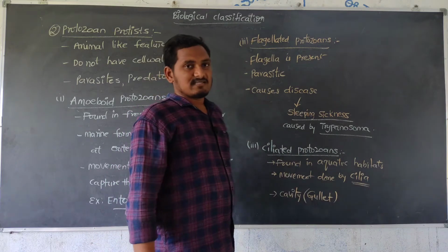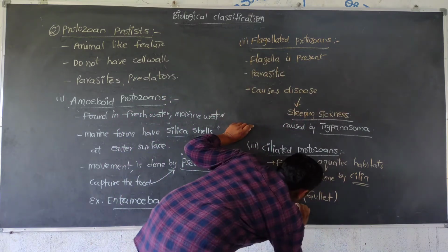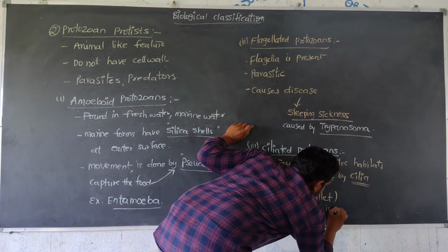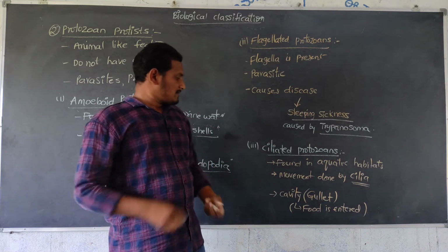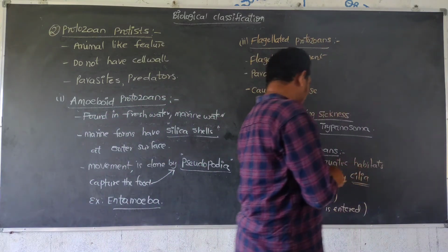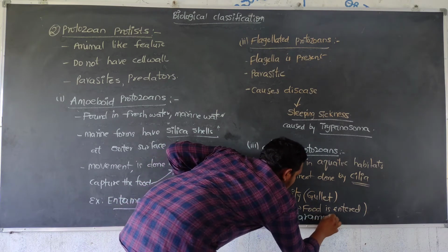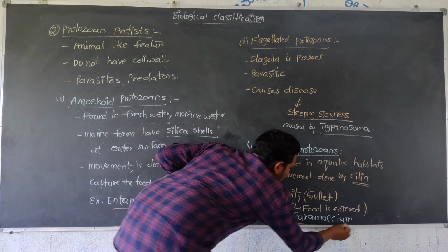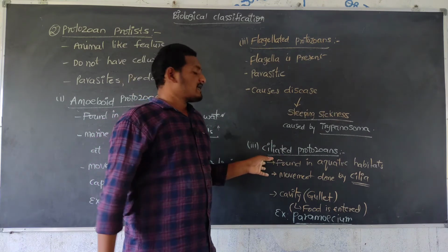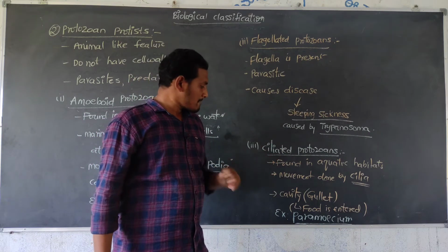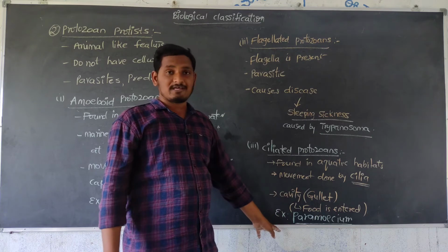The mouth opens into an esophagus-like gullet. Food enters into the gullet. Example, Paramecium, that is a ciliated protozoan. They are mainly aquatic in habitat. Movement is done by cilia. Thousands of cilia are present in their body structure, like Paramecium.